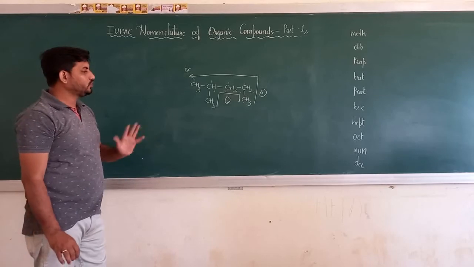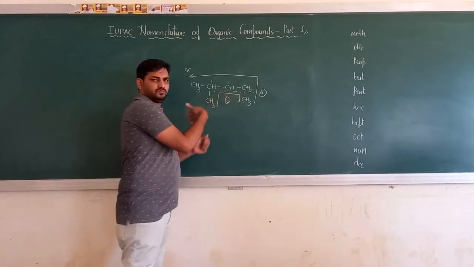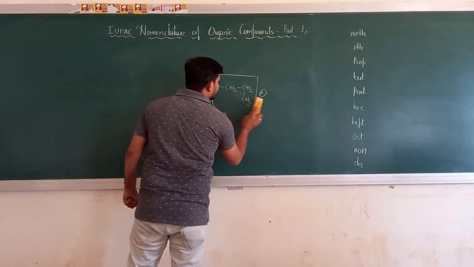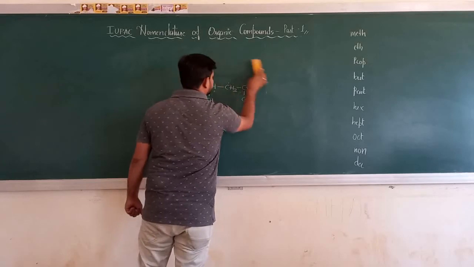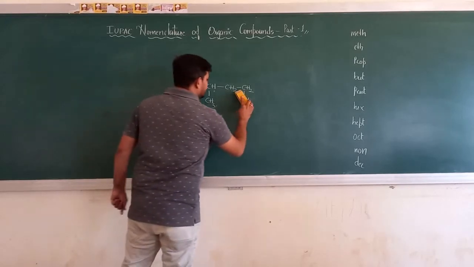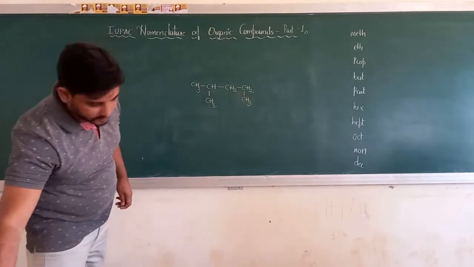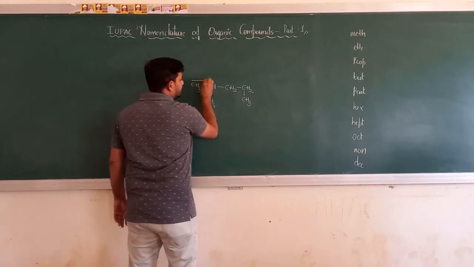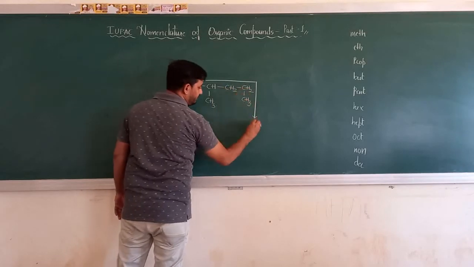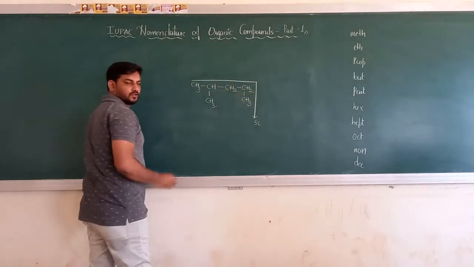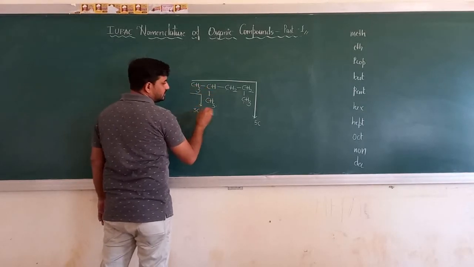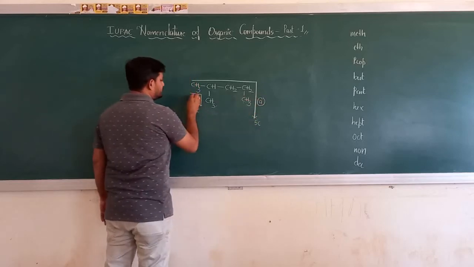Right? Now what I have to do? I have to select anyone. It could be A or B. For ease, I will consider A numbering. Can I start from here? You can. Let me start with this point. If I count it in this direction, this is 1, 2, 3, 4 and 5. There are 5 carbons. Which other chain is possible? In this direction there are 1, 2 and 3. There are 3 carbons. This is called chain A, and this is called chain B.